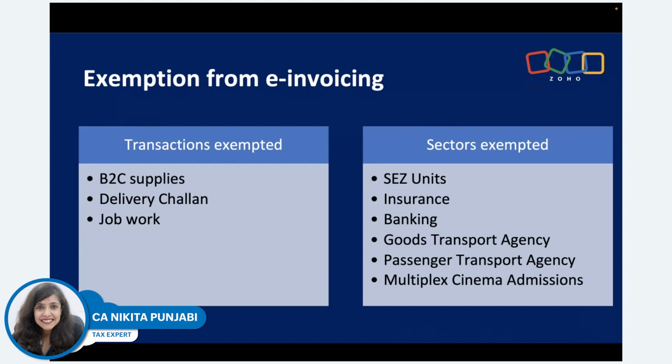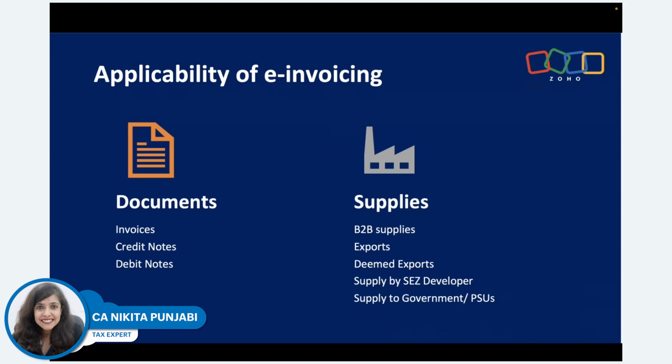But there are still some exemptions from e-invoicing. The one major exemption, if you see here, I have not included B2C suppliers. B2C is nothing but business to consumer. The reason is pretty straightforward. The government wants to track most of the transactions between businesses, so that wherever input tax credit is involved, wherever the customer is taking credit, such transactions can be tracked and there is a proper circular loop and fake invoicing can be avoided.